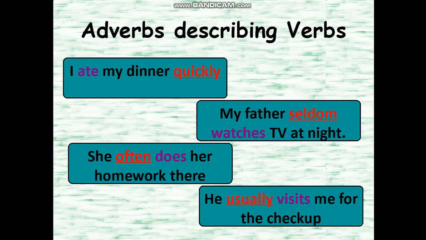She often does her homework there. Means she often is the adverb, and it is describing does, which is the verb. He usually visits me for the checkup. So usually is an adverb and visits is the verb, as usually is describing visits.